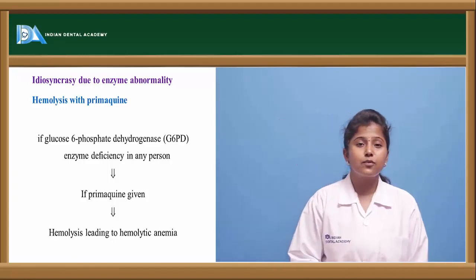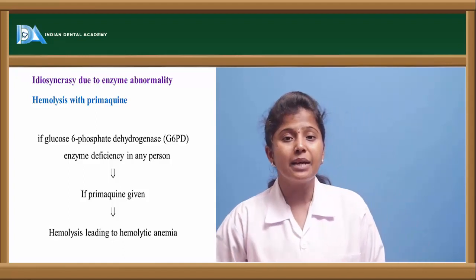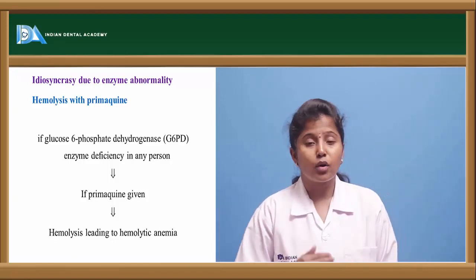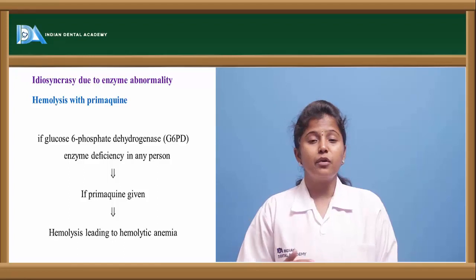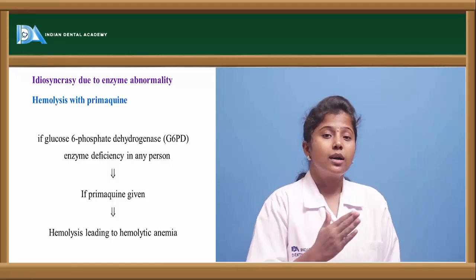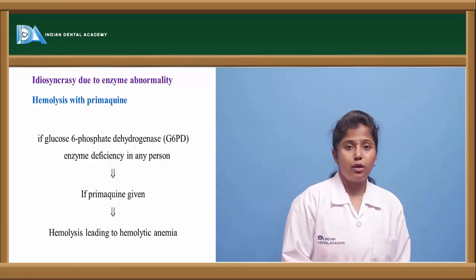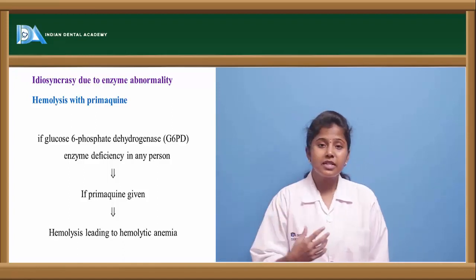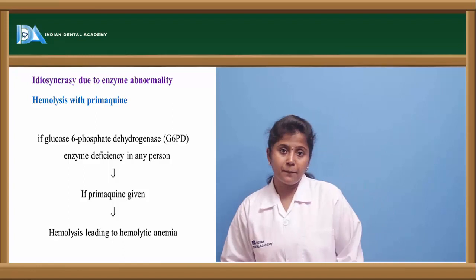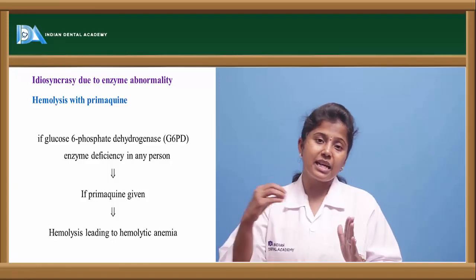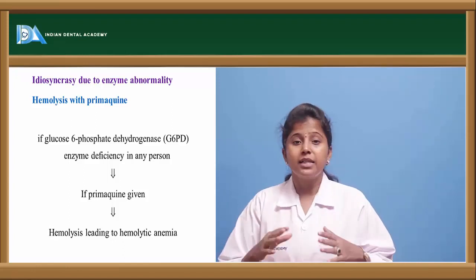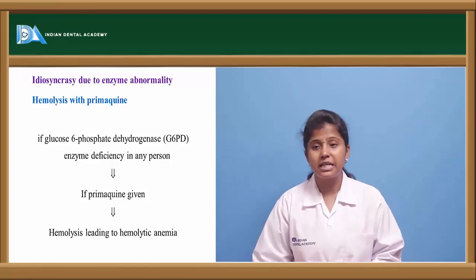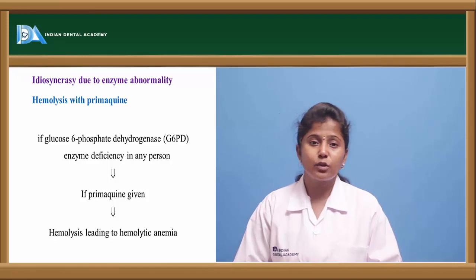Glucose 6-phosphate dehydrogenase is a very important enzyme which is used in the process of glycolysis or gluconeogenesis. So it is involved in the process of producing energy from glucose. If the person lacks this enzyme and is taking the primaquine drug to treat malaria, then because of the reaction undergoing in the body, that may lead to hemolysis, leading to hemolytic anemia.